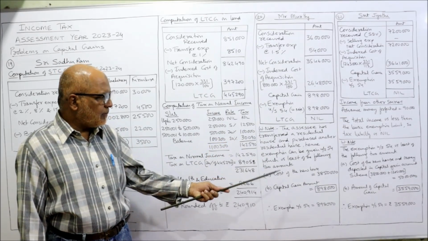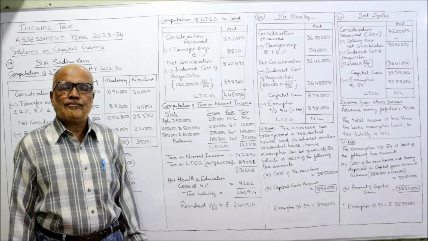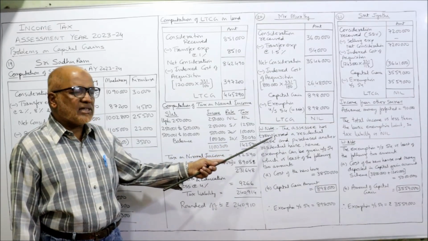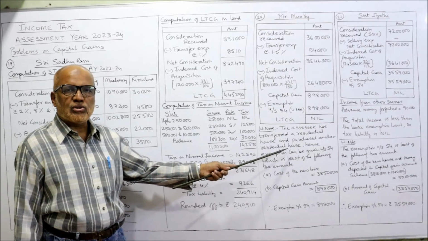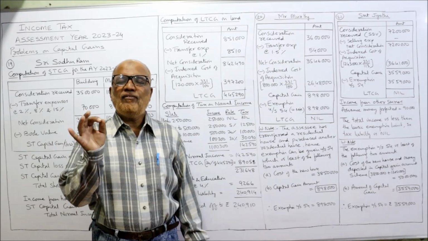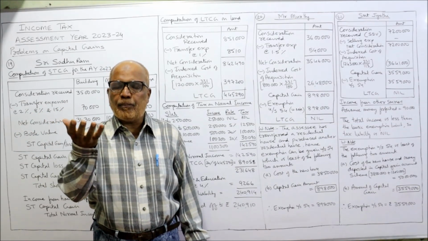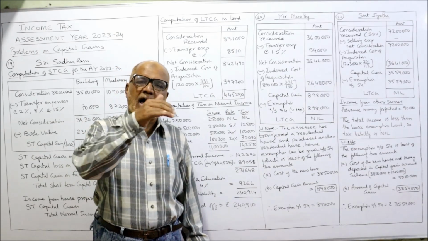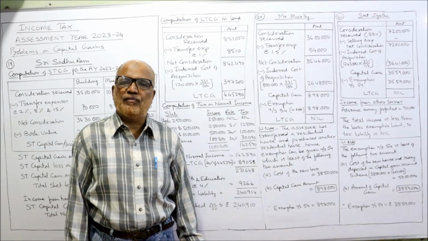So what is that exemption? Here in working note, you must write in examination. The assessee has transferred a residential house and purchased another residential house. The condition given by Income Tax Act is, if an assessee sold one residential house and from the proceeds purchased another residential house, then only exemption will be given under section 54.